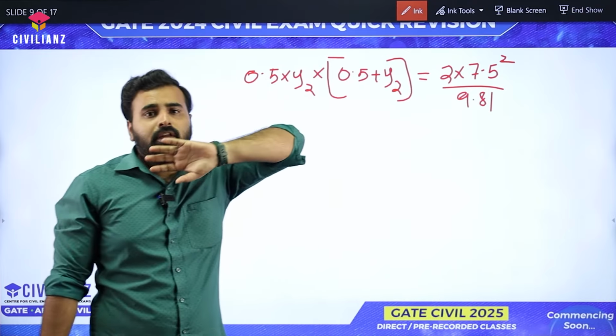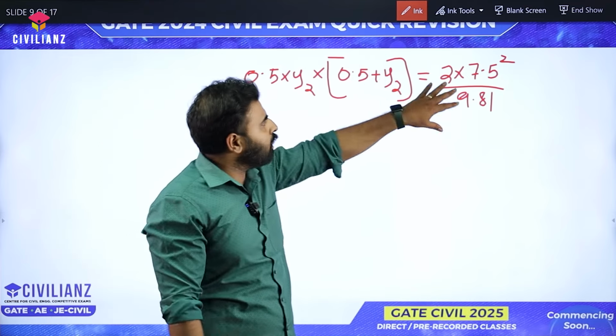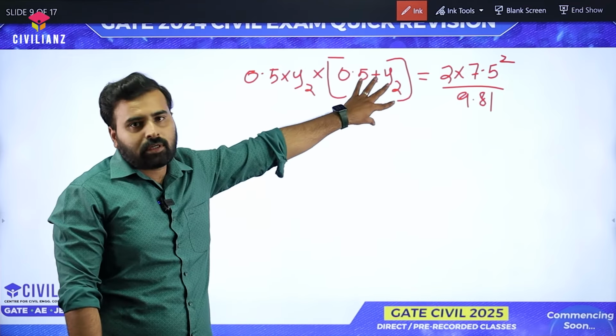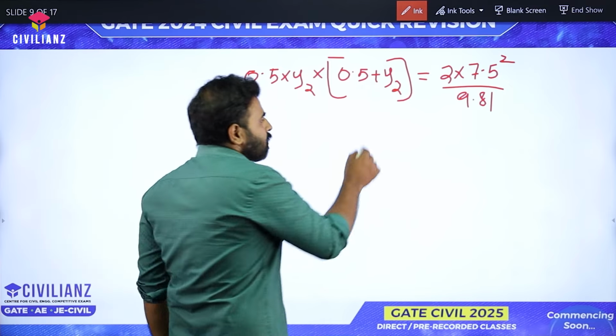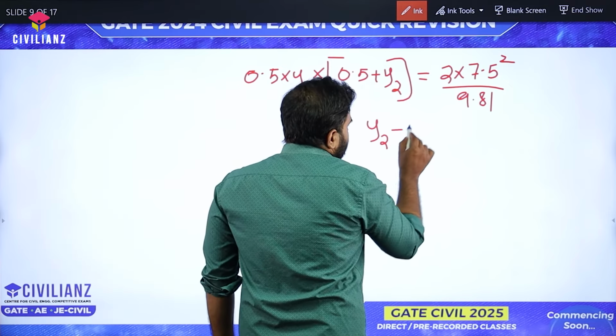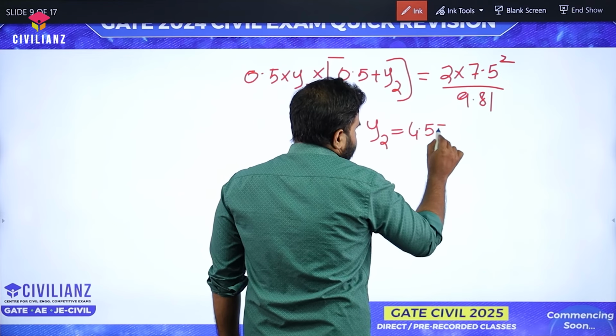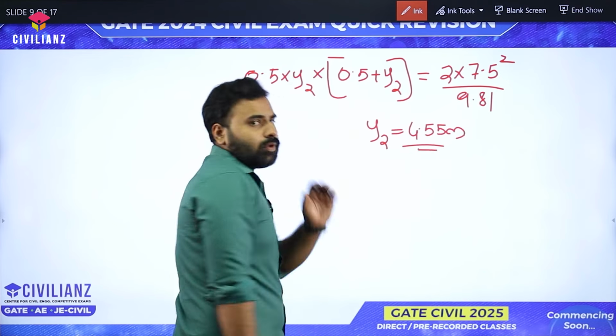So either you can use trial and error, which means the LHS should be equal to RHS. For this, you can put a number of values for y2, you can solve like this, and you will get the answer for y2 as 4.55 meter. Okay, this is one method.